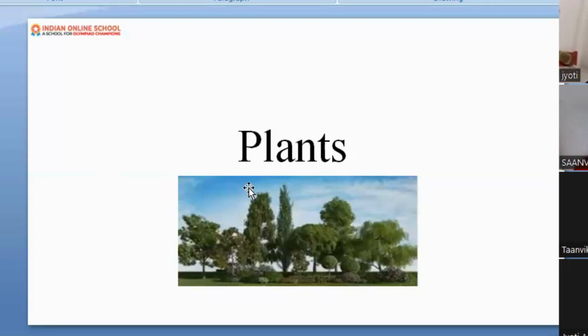Can you see this picture? What can you see in the picture, Sanvi? Can you tell me, Peter? Plants. Yes. You can see the plants? Okay. If I ask you, by looking at this picture, what can you say about the picture? You can see the plants, many types of plants, but how can you describe this picture? Can you describe that?